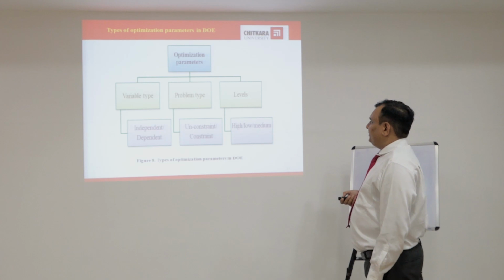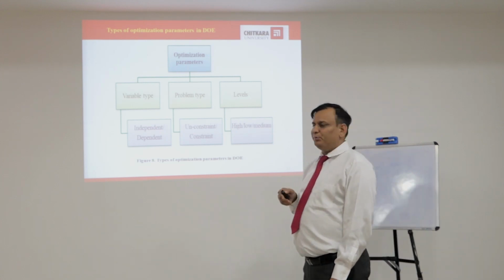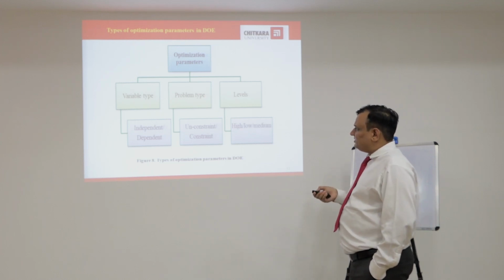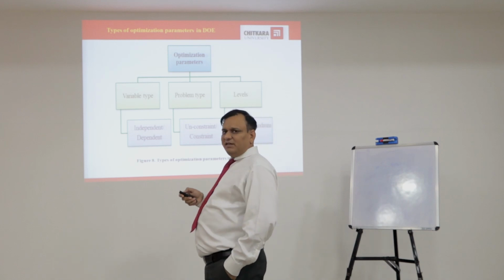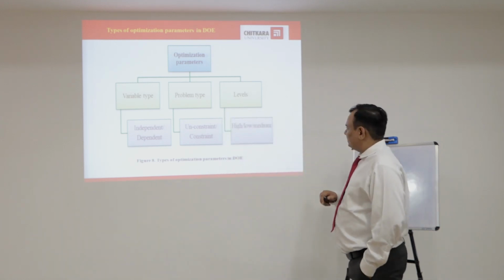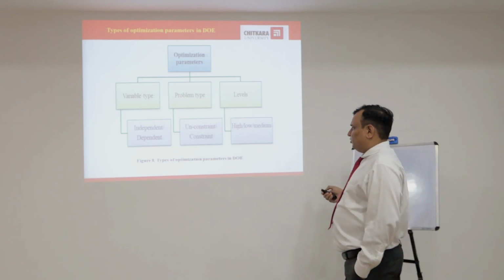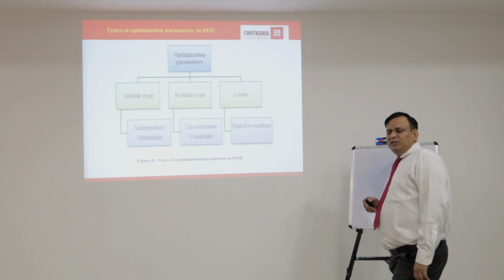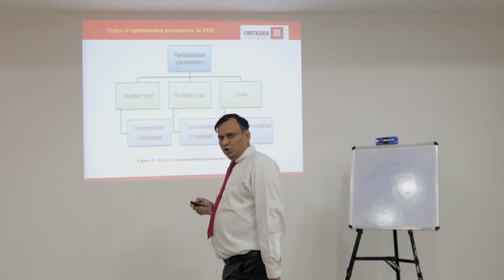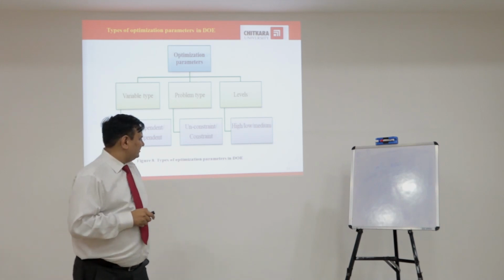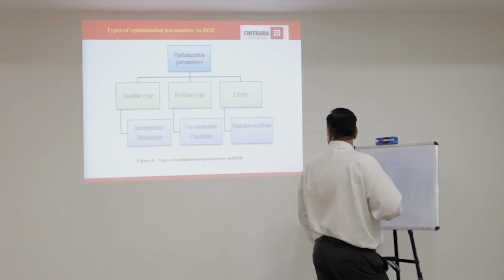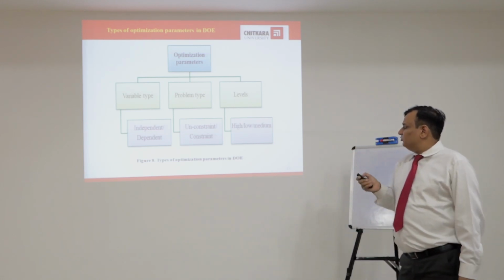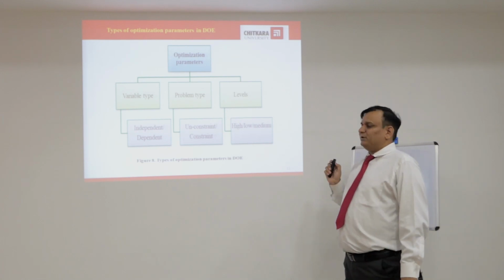Types of optimization parameter in DOE. There are different types of optimization parameters: variable types, problem types, and levels. Variables, as I discussed, are of two types: independent variables and dependent variables, which I have discussed in the earlier slides. Next, problem types: unconstraints and constraints. Next, levels. There may be two levels, there may be three levels: low level, high level, or medium level. Sometimes a medium level does not happen, so there are only low and high levels. And these are the different optimization parameters normally used in the formulation of a particular type of dosage form.